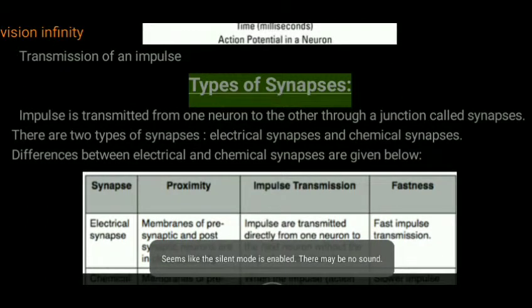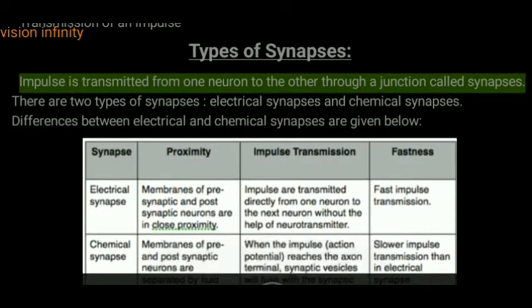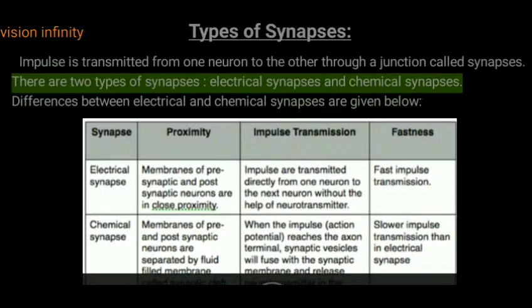Types of synapses. Impulses are transmitted from one neuron to the other through a junction called a synapse. There are two types of synapses, electrical synapses and chemical synapses.